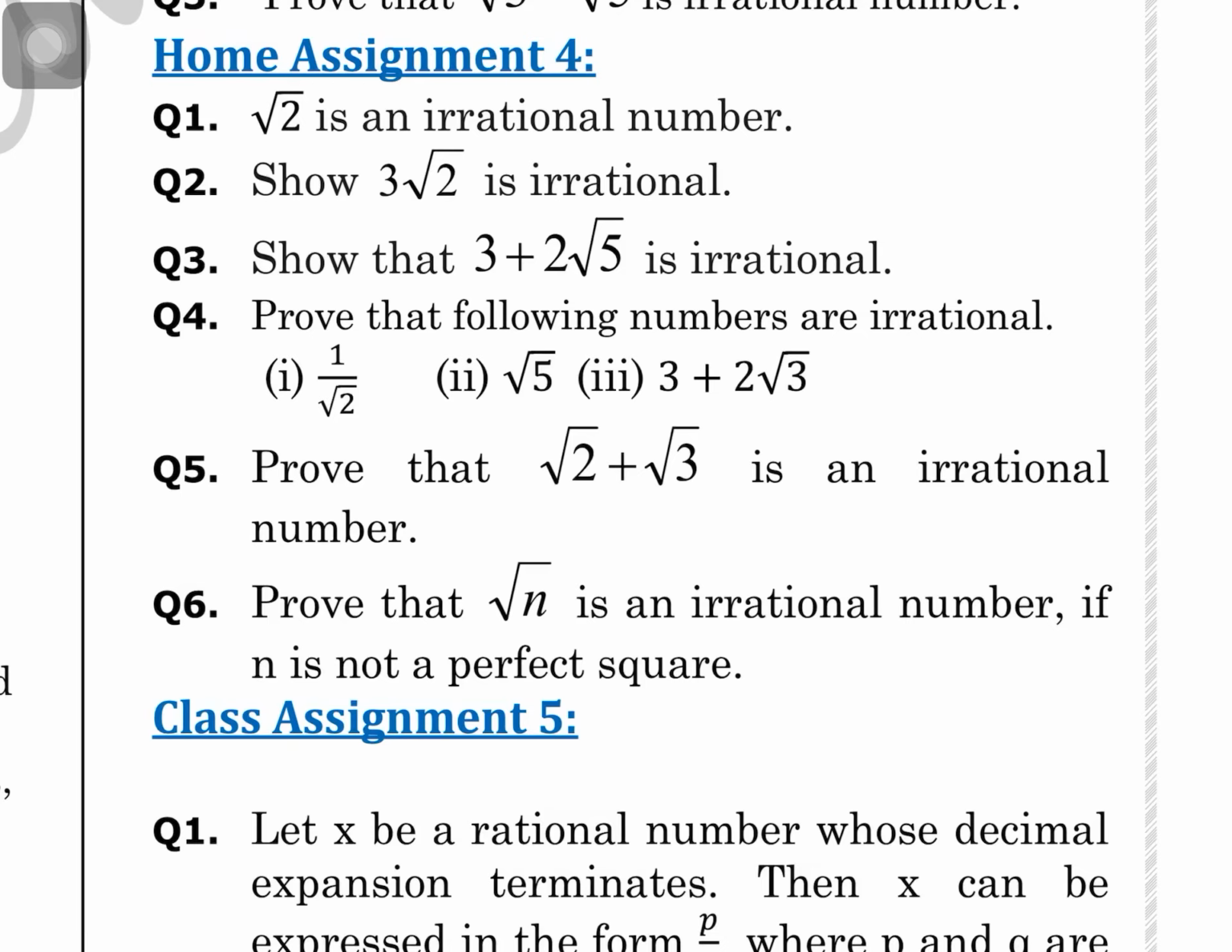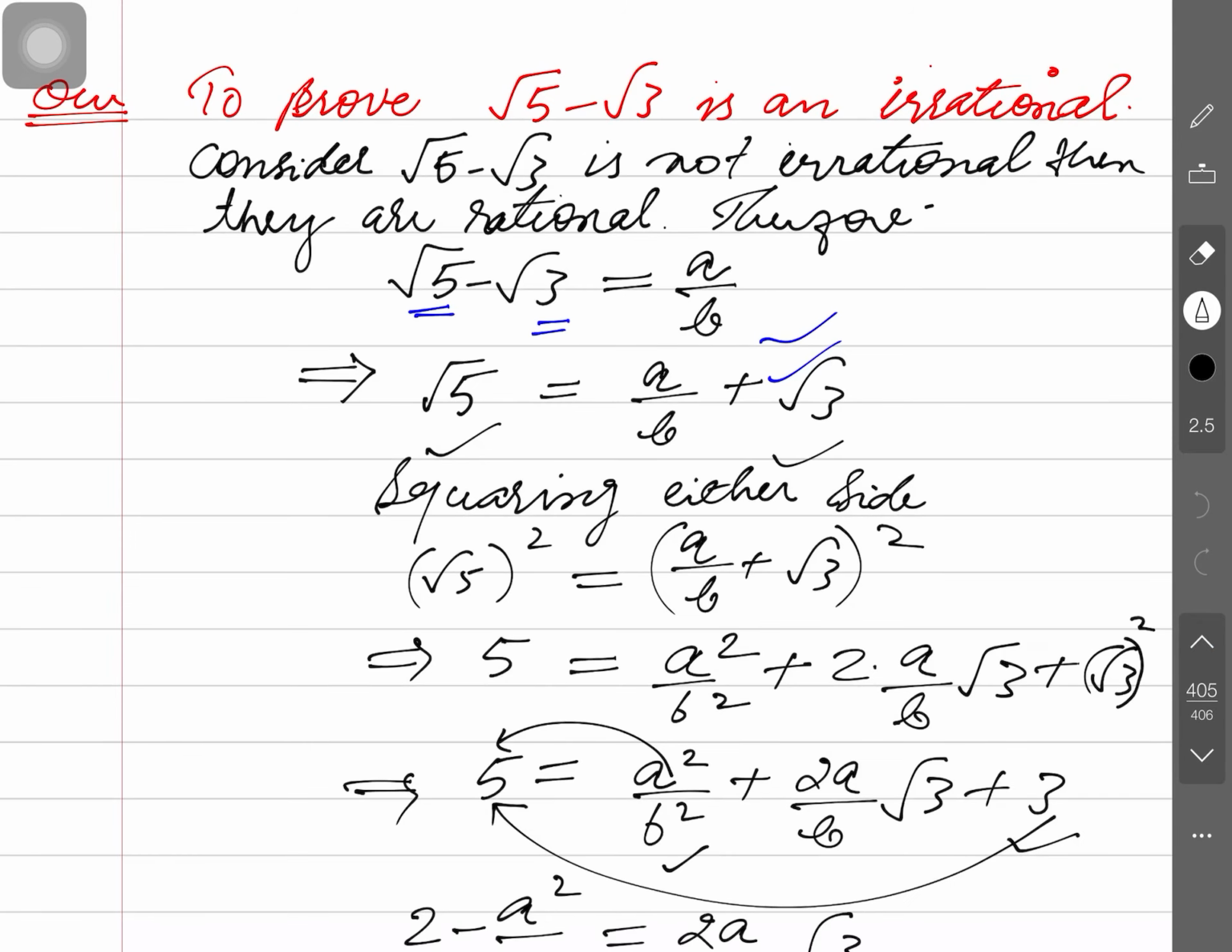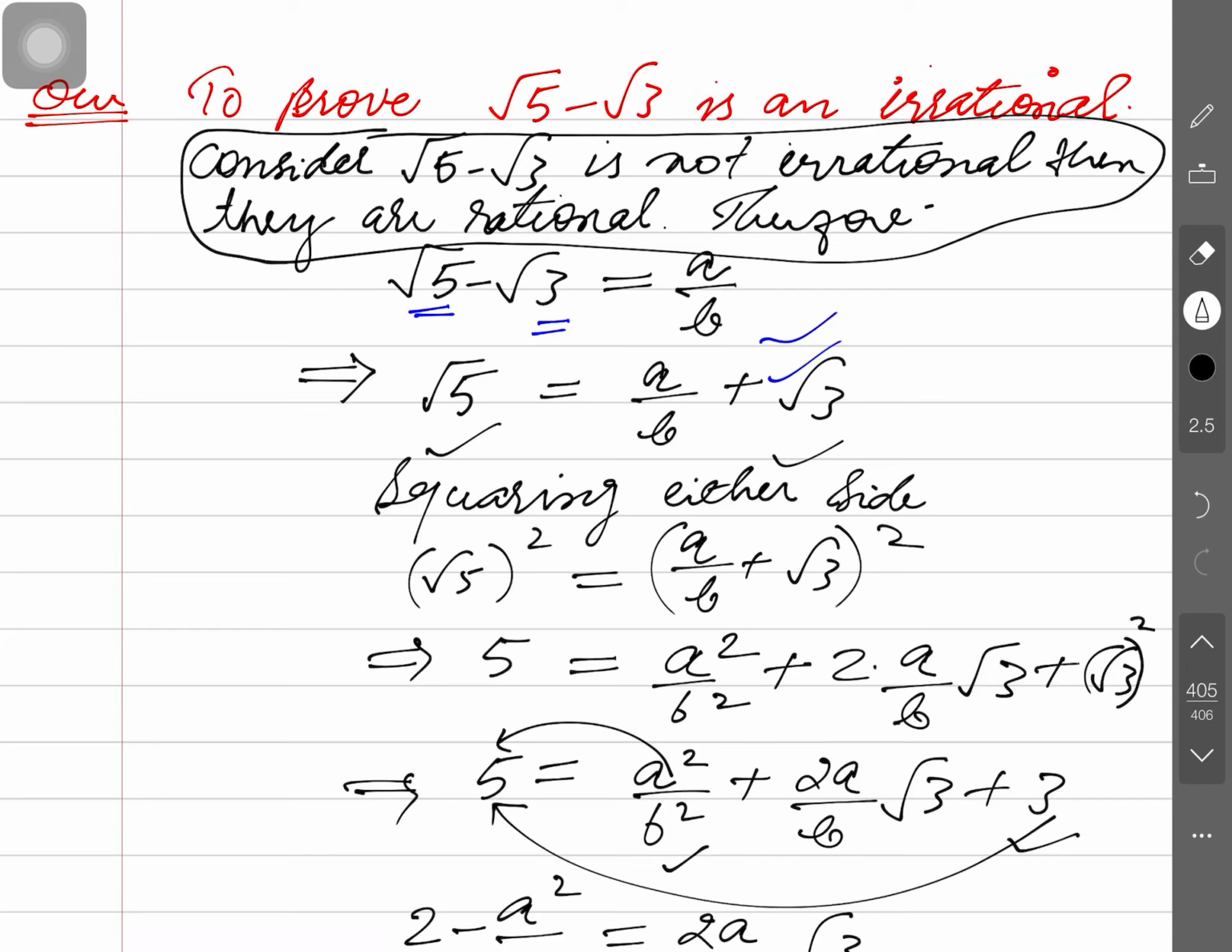I want to raise your confidence for the first of the 4th question. See the first of the 4th, 1 by root 2. So how can you write 1 by root 2? Solution number 4, part first. Clear? 1 by root 2: this is to be proved irrational or not. So the same lines will be written here. To prove this, consider like this. Okay, these lines are important.